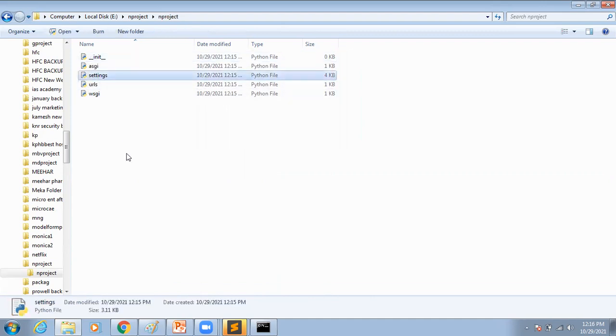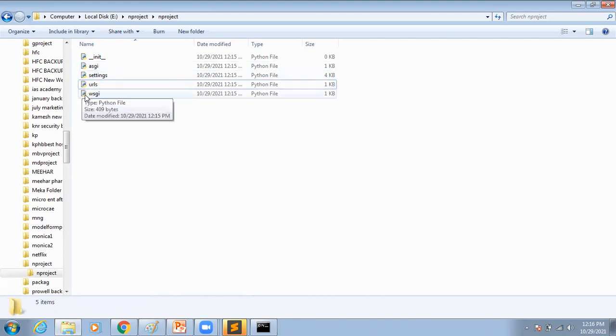Here you can see settings will be there. Here we are going to add our application. In the settings file, we have all project related settings stored here only. If you want to configure something also, you can configure it in settings.py. And after that, the URLs file is available. Whenever you want to define your application URLs, you have to define them here itself. And ASGI and WSGI, two files are there. Whenever we are going to launch our application, at that time we are going to use WSGI and ASGI.